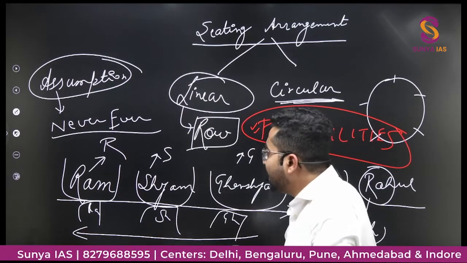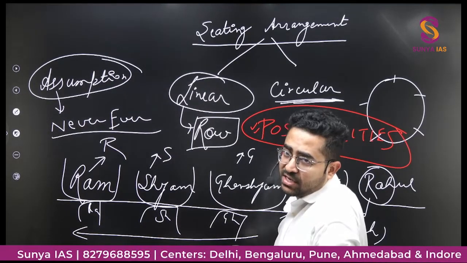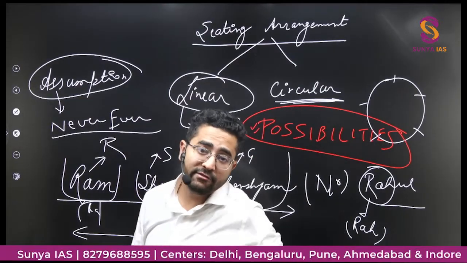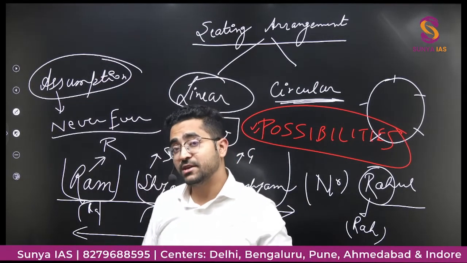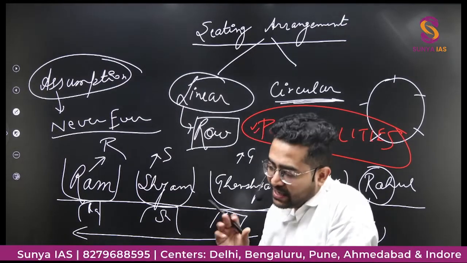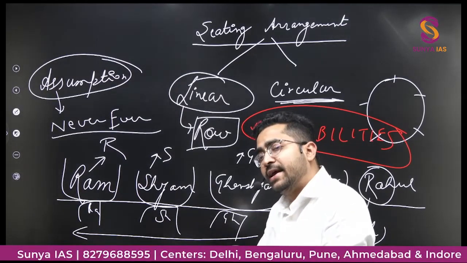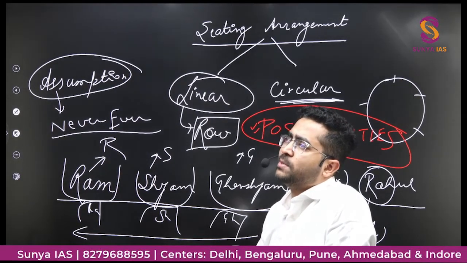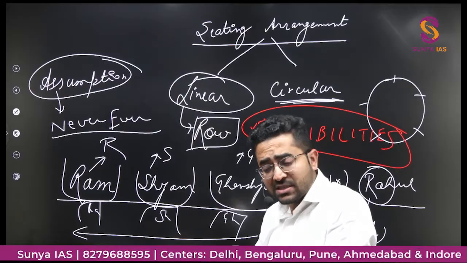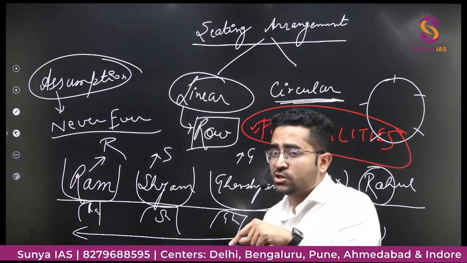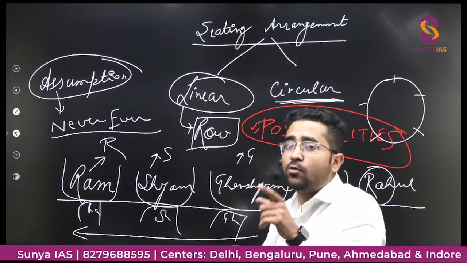Because in the CSAT paper, the biggest factor is to save the time. That's why in CSAT paper efficiency is very important, especially time efficiency. क्योंकि आपको उन 2 आवर्स में 80 क्वेश्चंस करने हैं, उसमें approximately 28 questions come from passage, and passages are sometimes very long passages, and then 52 questions which would be coming from LR and quant.